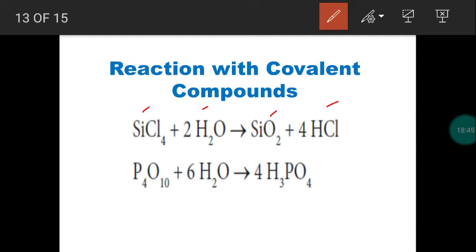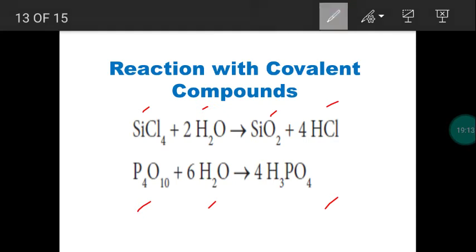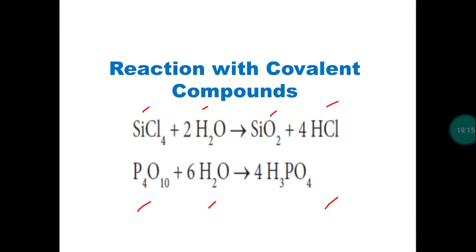This is called phosphorus pentoxide, P2O5, or it can also be written as P4O10. So this phosphorus pentoxide reacts with water molecule, it produces phosphoric acid or orthophosphoric acid. So H3PO4 is called phosphoric or orthophosphoric acid. So water molecule produces different compounds with covalent substances.